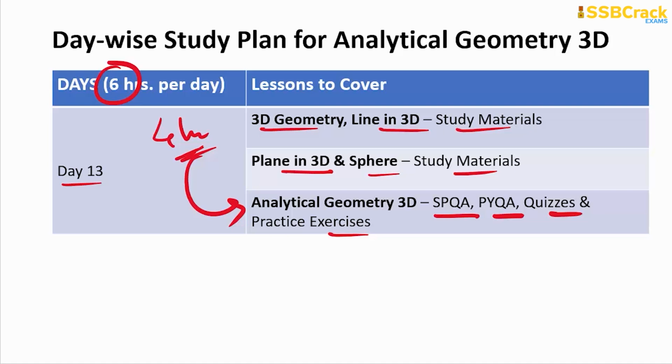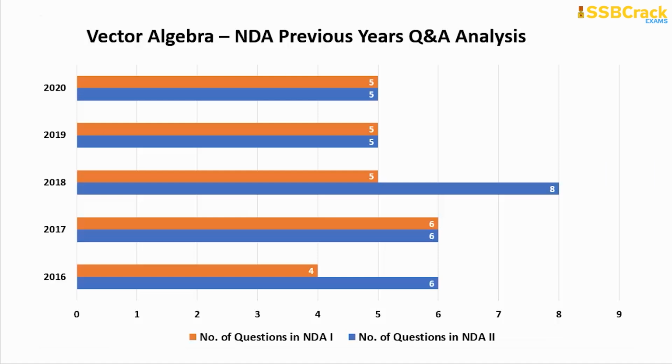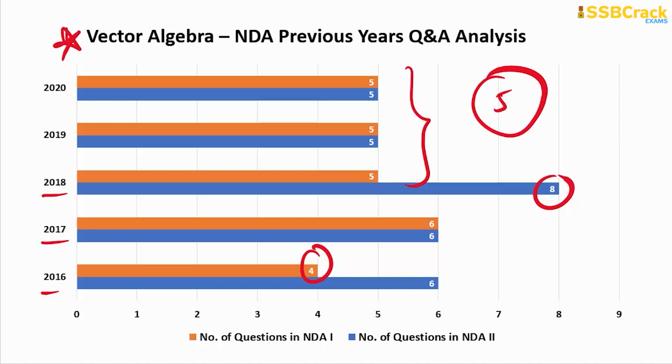Alright, so then comes the revision part for the next topic in line, that's vector algebra, on which a fixed number of questions will be based. Though the range was varying previously, in 2018, 2017 and 2016 the number of questions was fluctuating from 4 to 8. But later you can see a constant range was maintained, that is of 5 questions.